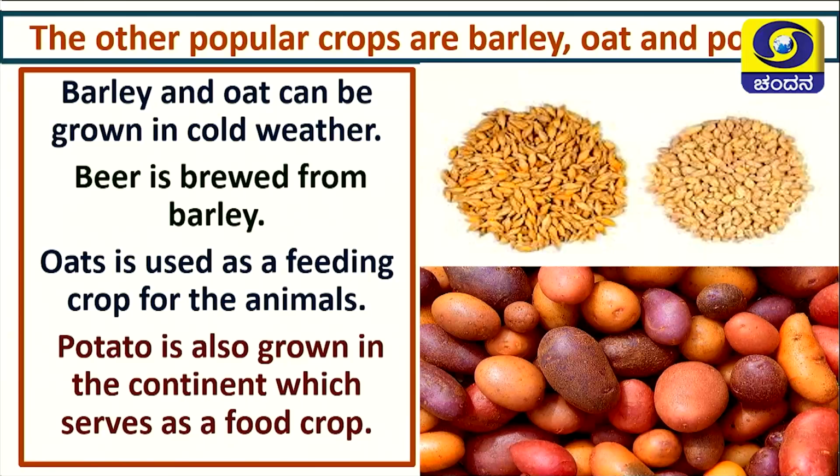Other popular crops are barley and oats as well as potato. Barley and oats can grow in cold weather. Wherever the cold regions are, they can grow. Beer is brewed from barley. That is not good for health, but they are brewing it. Oats is used as feeding crops for the animals. I have already explained about feeding crops, is it not, children? Potato is also a major food crop of this region. Here you can see potato, the colored potatoes they are growing here.